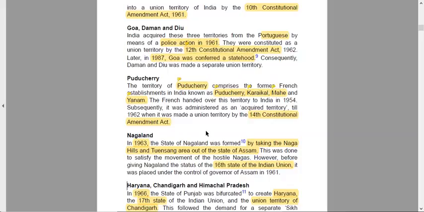It was made a UT by the 14th Constitutional Amendment Act. The acquired territory meaning it was done by Article 2, and then later it was made an amendment.